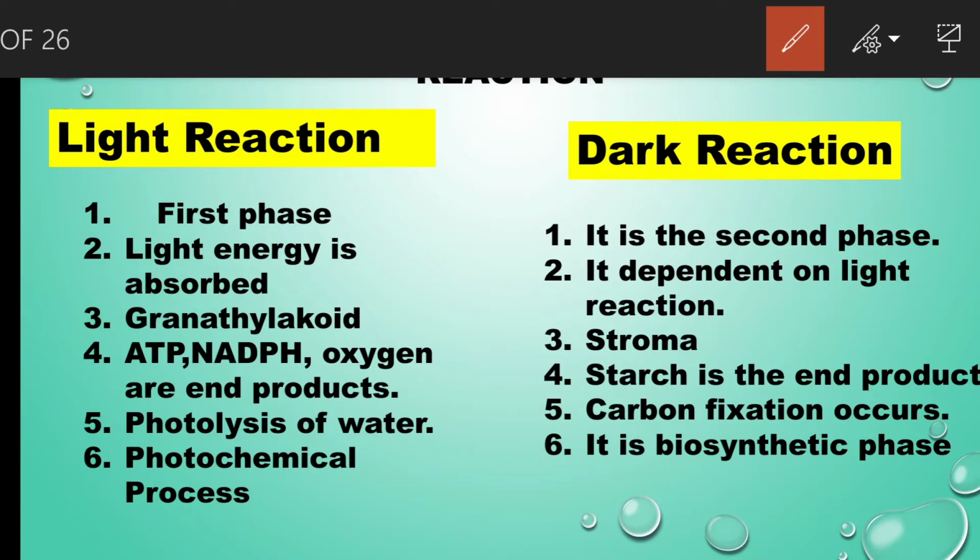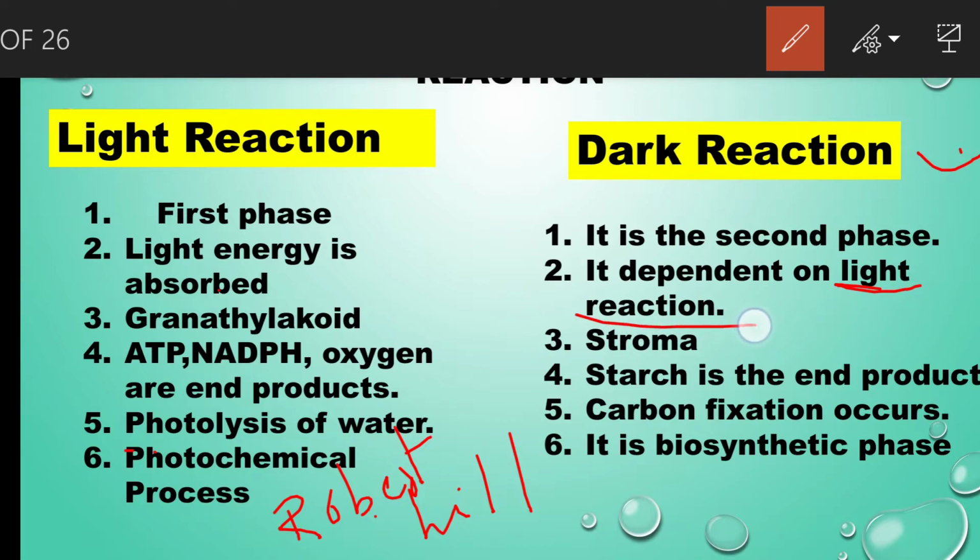During the light phase, all these chemical reactions take place. The photolysis of water, that means the breakdown of water molecules, was discovered by Robert Hill, hence it is also called the Hill reaction. Next, the dark reaction. It is the second phase in the mechanism of photosynthesis. It takes place in the absence or presence of sunlight, but this reaction is not directly dependent on light, but it is dependent on the light reaction.